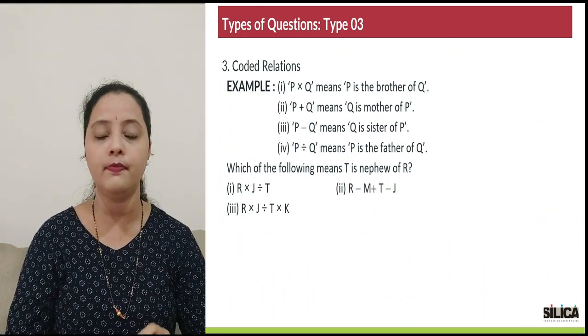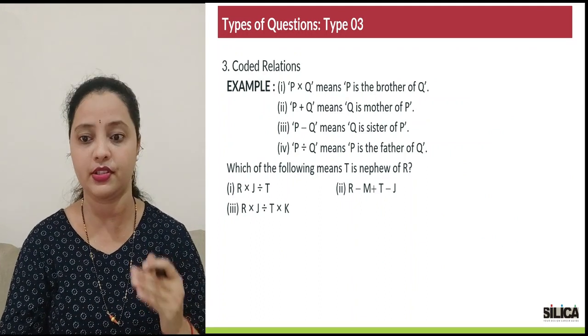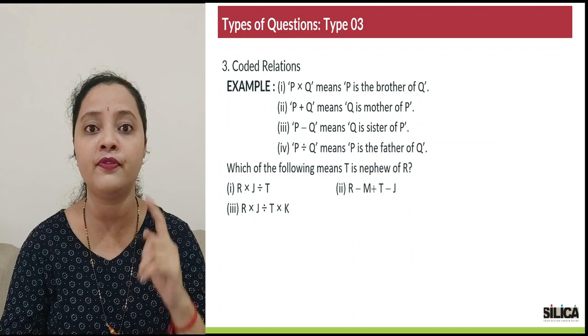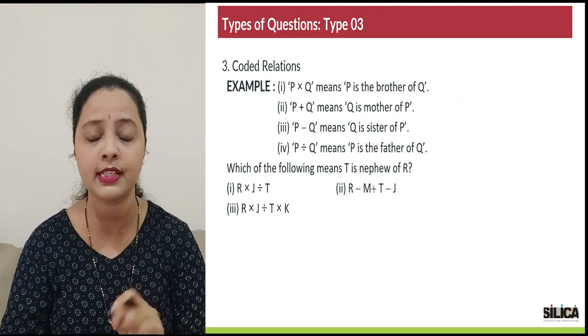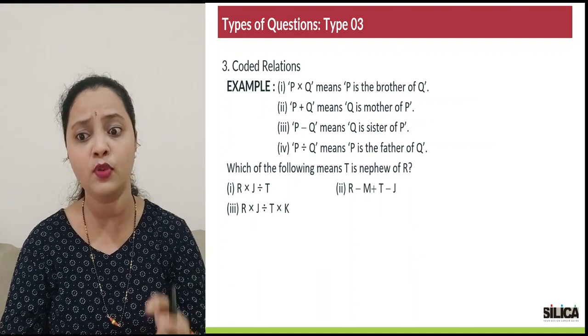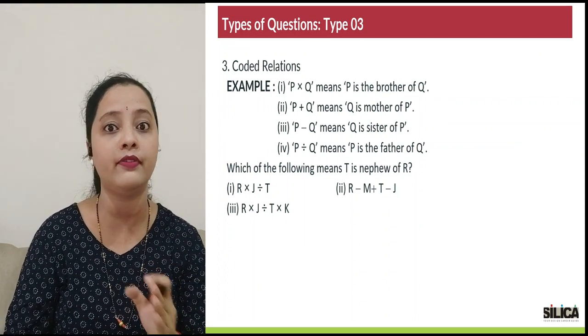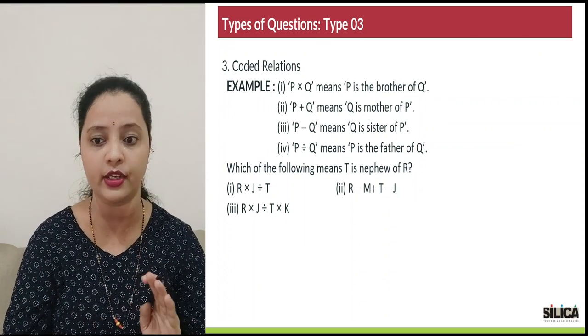The next type is coded relationship questions. Now what is the difference? This is ideally a subtype of the first type of question, but the difference is instead of statements, they'll give you certain symbols through which they are going to relate with the relatives. Okay, so let's see how to decode them.